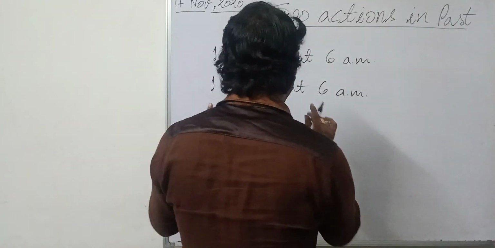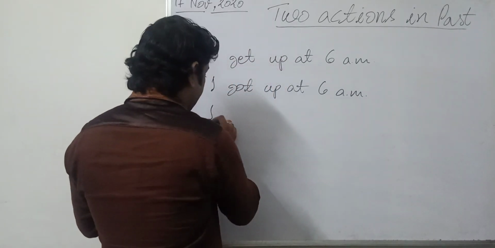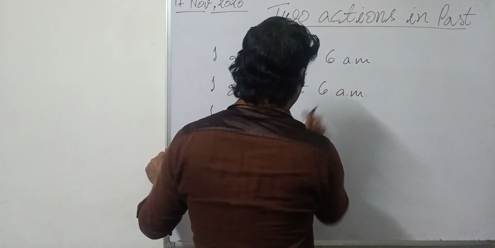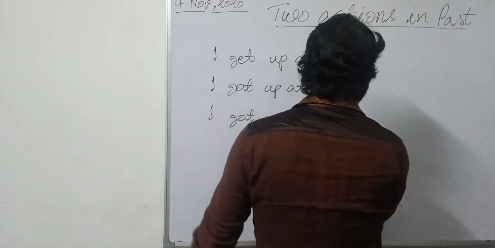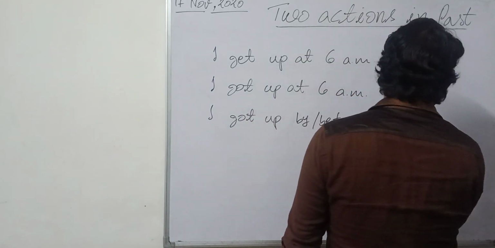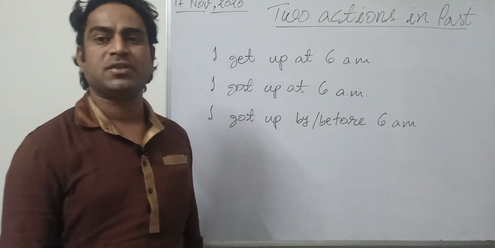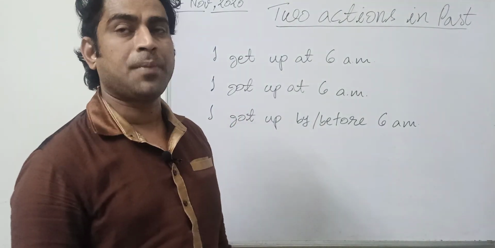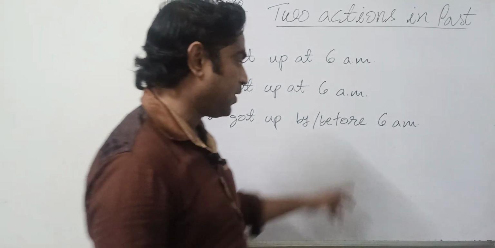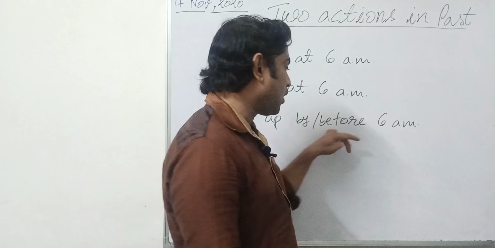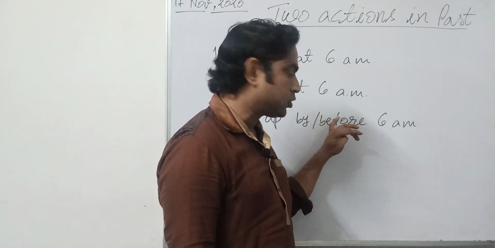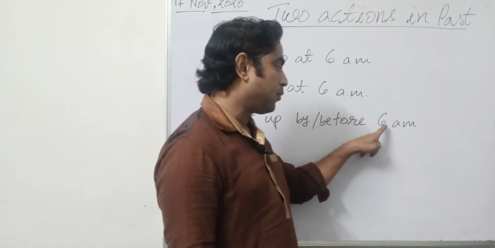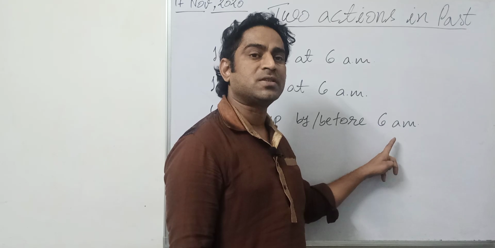So second form: I got up at 6 a.m. But if you say, I got up by or before 6 a.m., oh my God, now this is something wrong, because your action happened before 6 a.m. Both "by" and "before" show that the thing happened before this time, right?